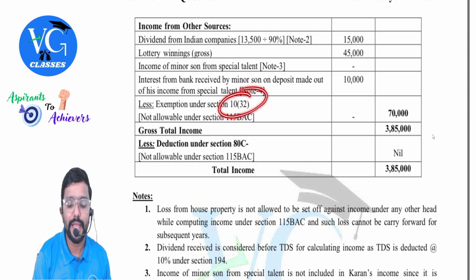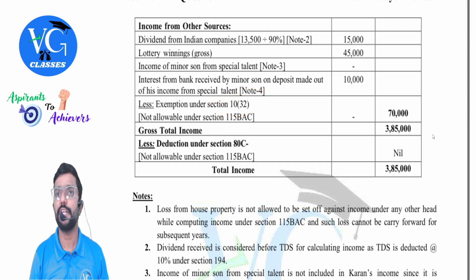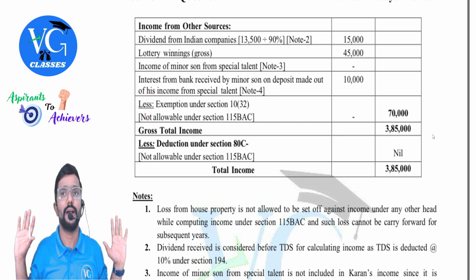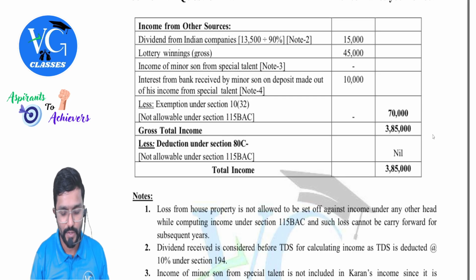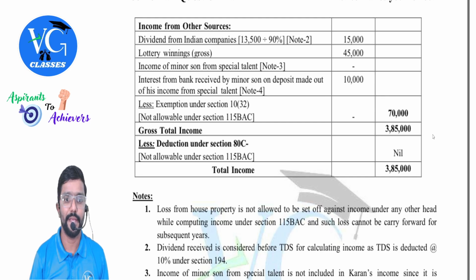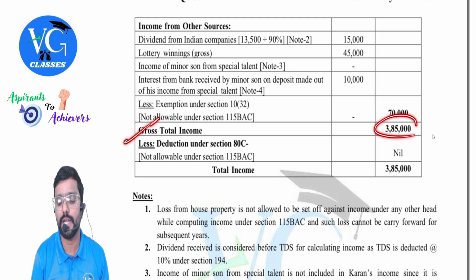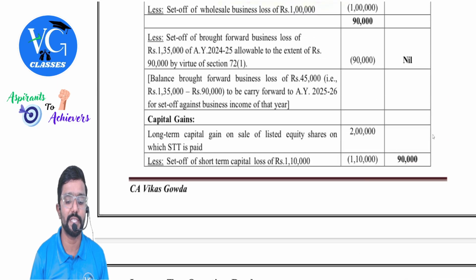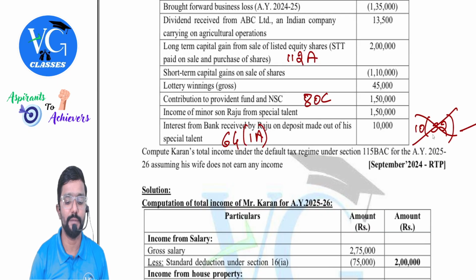For that, can the father claim an exemption under section 10(32)? No. You can see here, I have mentioned, not allowed under the default scheme. Okay, sir. So what is the income from other sources? 70,000. Clear? Yes, sir. So gross total income is 3,85,000, and deductions. They have given some information about deductions, but he is following the default scheme. Correct?